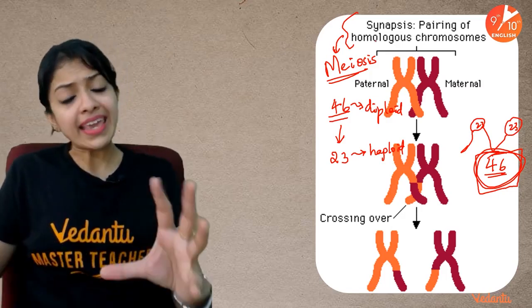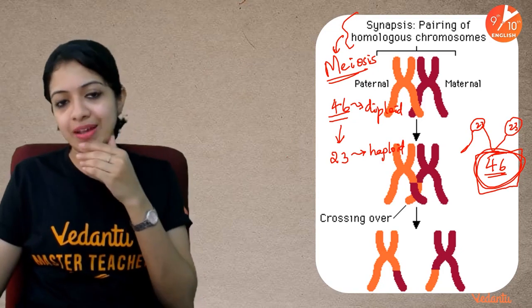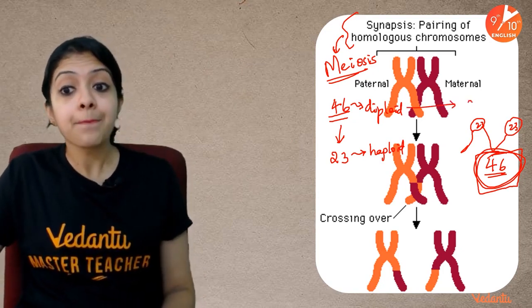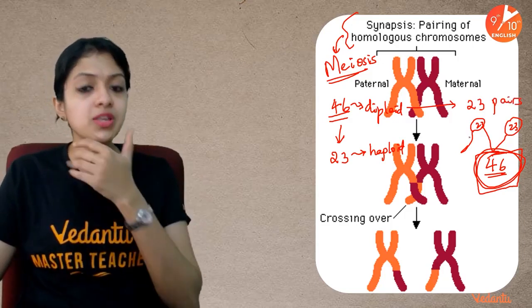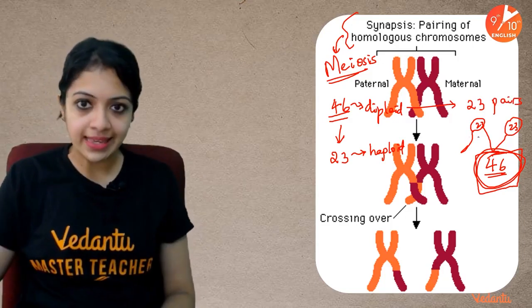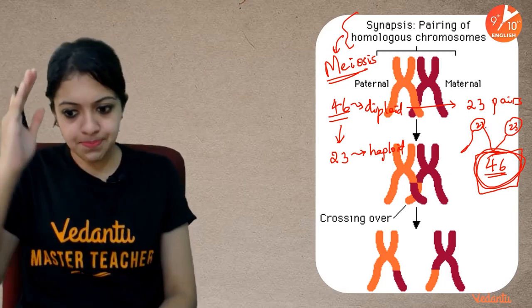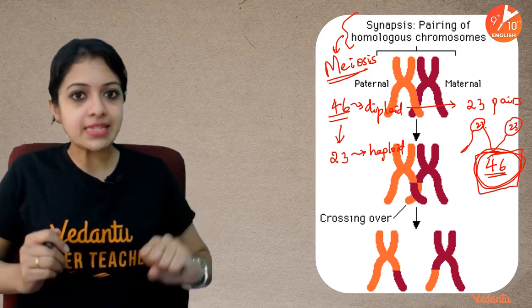Even when we say we have 46 chromosomes in every diploid cell, they are actually arranged in the form of 23 pairs of chromosomes. So instead of saying 46 chromosomes, the more appropriate way of saying it is there are 23 pairs of chromosomes: pair 1, pair 2, pair 3, pair 4, and so on till pair 23.